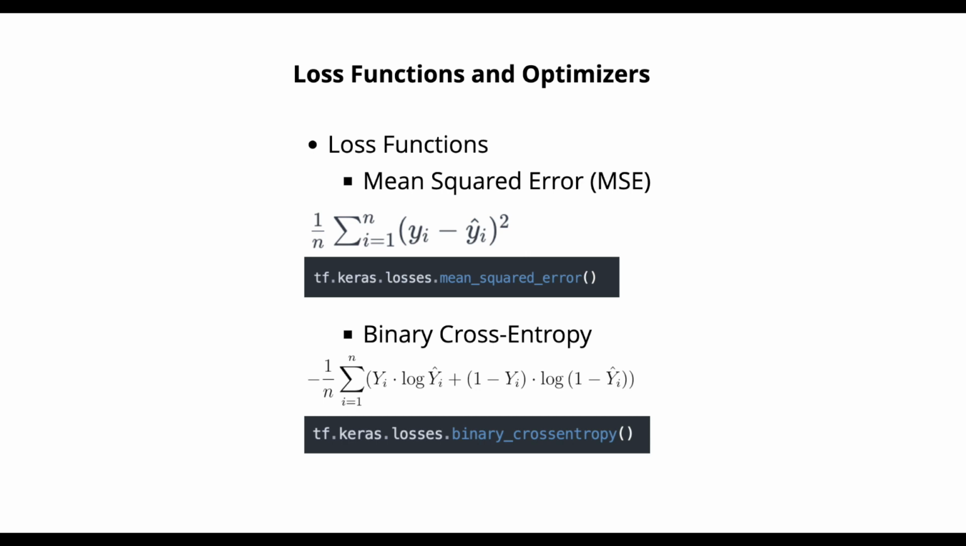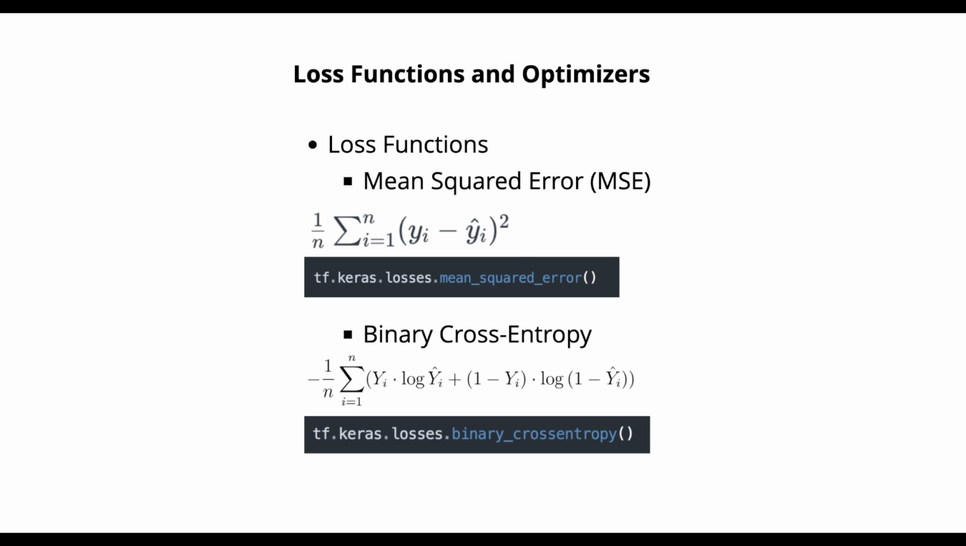So let's go over the mean squared error first, MSE. It measures the average squared difference between the predicted and actual values. Suitable for regression tasks, mathematically it is represented as MSE equals 1 over n, summation of i equals 1 to n, of (y_i minus y_i hat, which is the predicted value), squared. TensorFlow usage is tf.keras.losses.mean_squared_error.